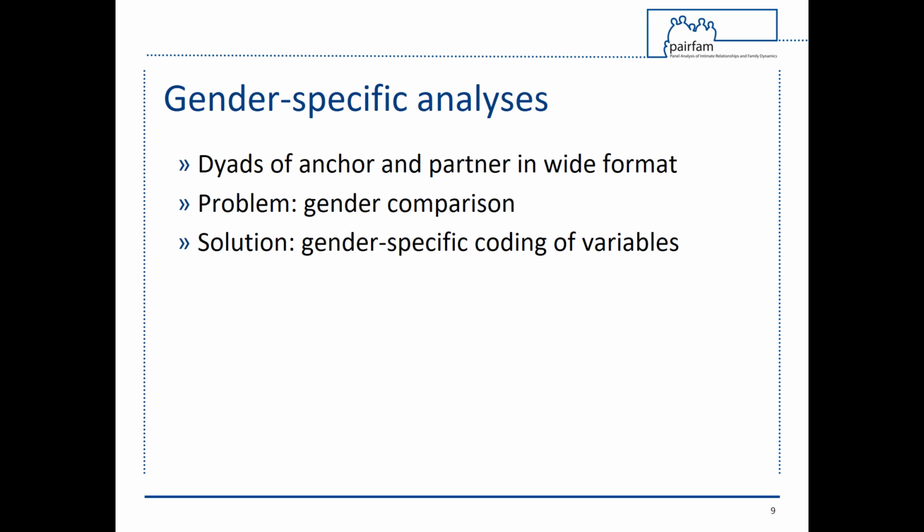One solution to this problem is gender-specific variable coding. For example, you could create a new variable representing women's satisfaction with the relationship by using the anchor's information if the anchor is female and the partner's information if the partner is female. And then create a new variable representing men's satisfaction with the relationship with the same logic. Please keep in mind that there are also homosexual relationships represented in the pairfam data.